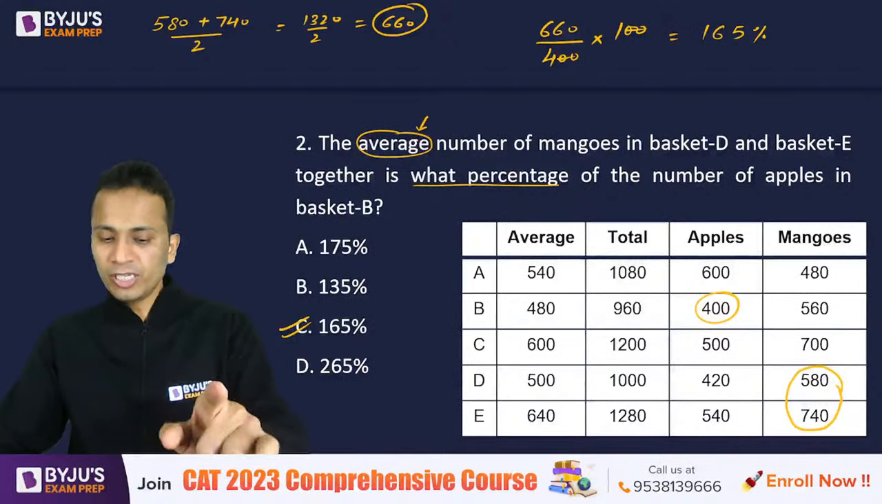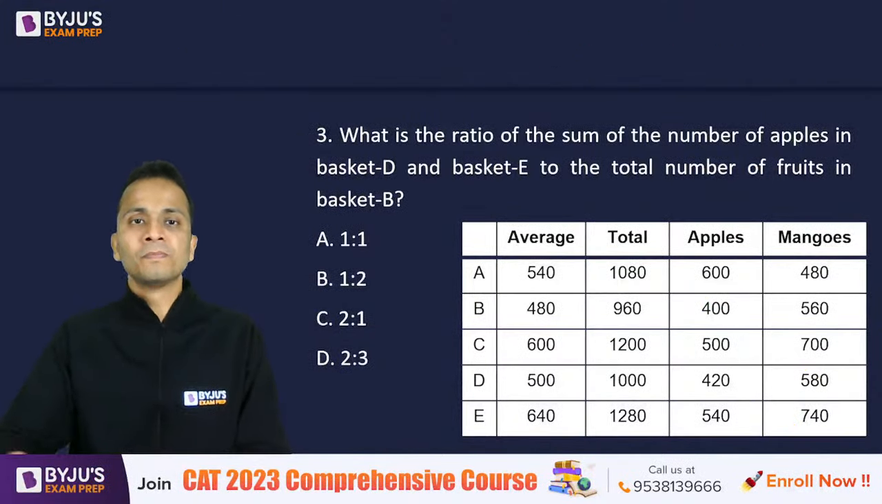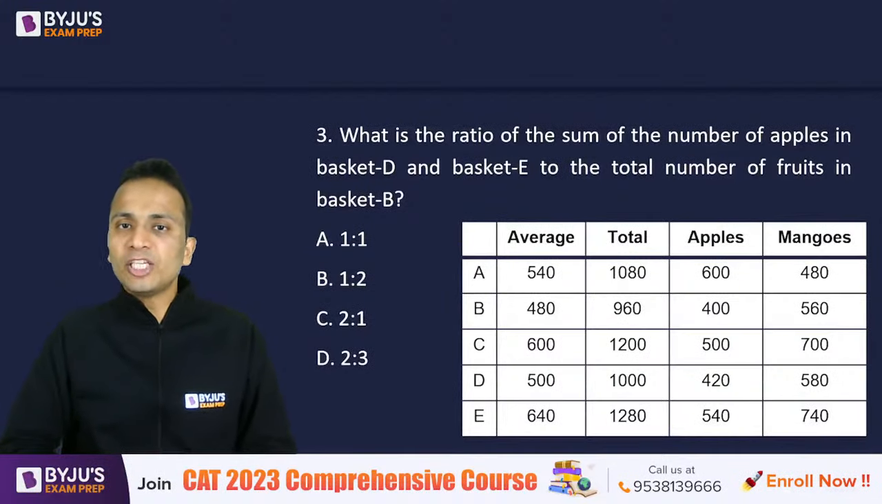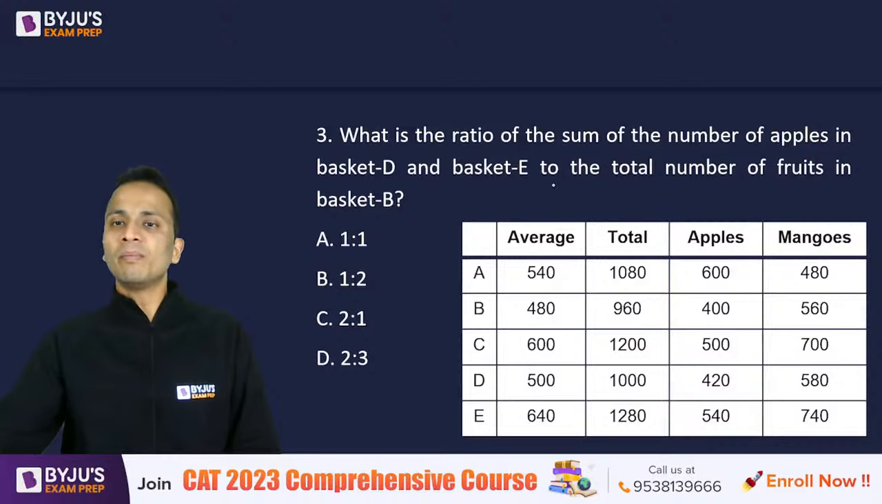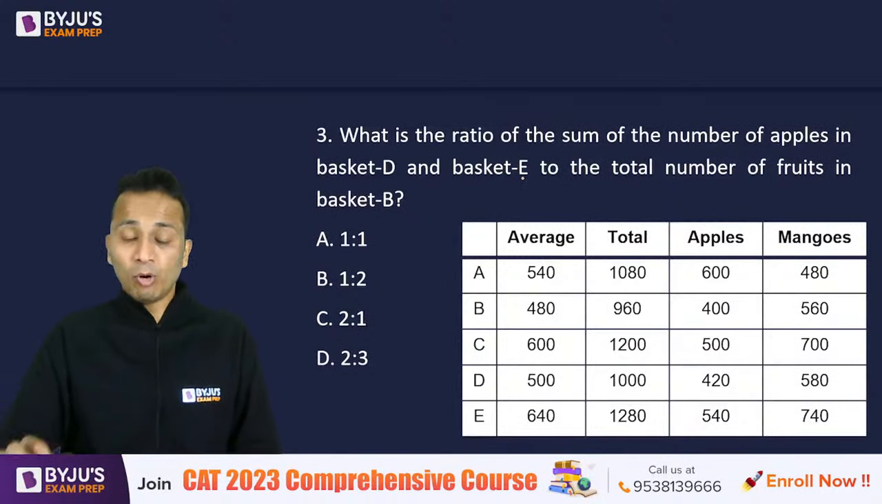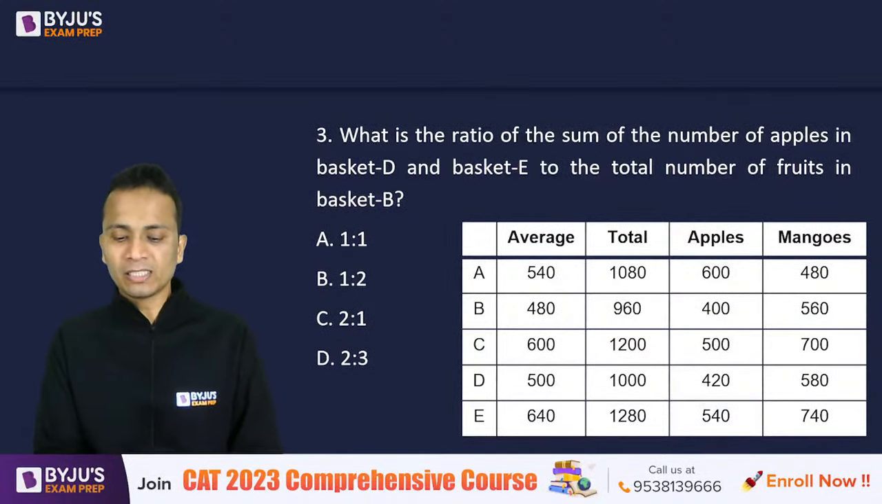Right? Question number 3 on your screen now. What is the ratio of the sum of number of apples in basket D and E to the number of fruits in basket B? Very simple question, the answer should come in 20 seconds.